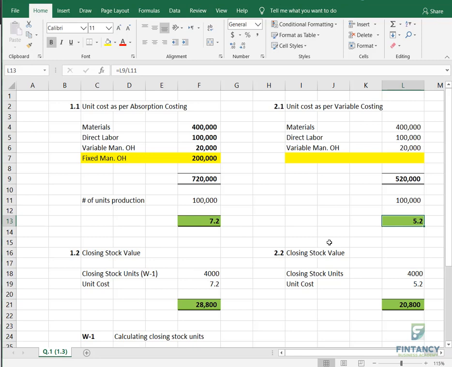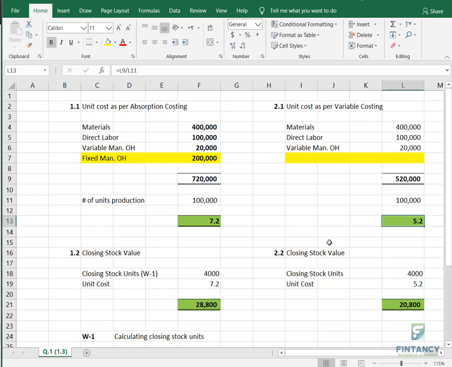But there is very little chance that it will be 0. Even if it is 0, it will be same. So if the examiner is saying unit cost will always be higher in absorption costing as compared to variable costing, this is a true statement, my friends. Okay.